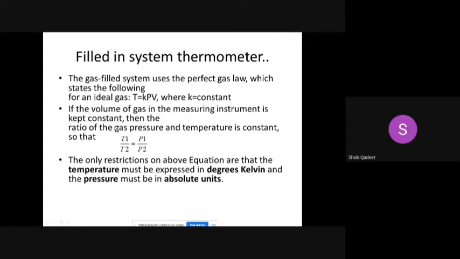This I have already explained, but once more I will try to explain. If we want to extract the temperature information, initial temperature with initial pressure, final temperature with final pressure, we need to provide a chamber filled with ideal gas and keep the volume of that chamber constant. Then we can very easily extract the relation between temperature and pressure. If we have a mechanism to read pressure, we can interpret temperature in terms of pressure.